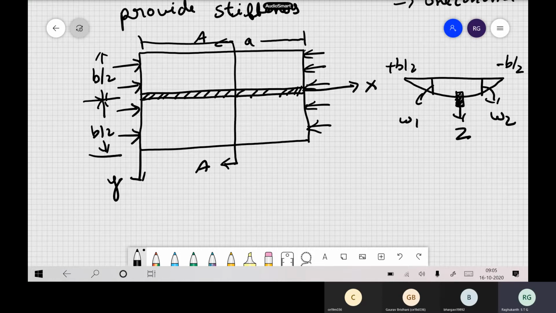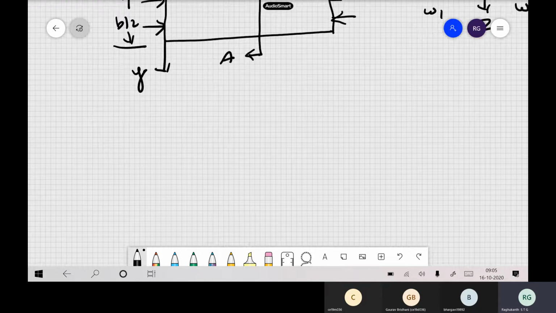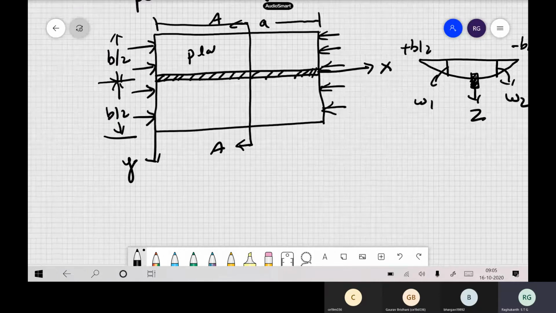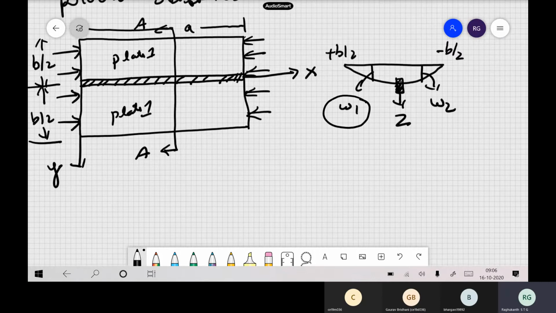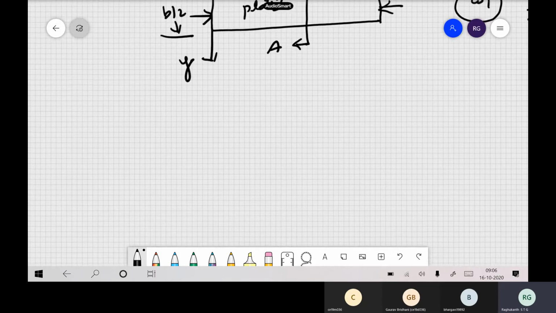This is the philosophy we are going to follow in our course. So this is plate 1 and this is plate 2. Plate 1 deflection is W1, as indicated in this figure, and W2 is this side of the stiffener. We already know the solution because we have already done it for the plates.